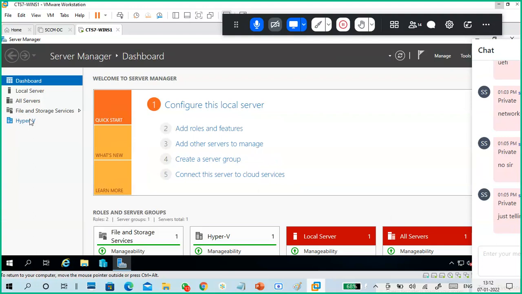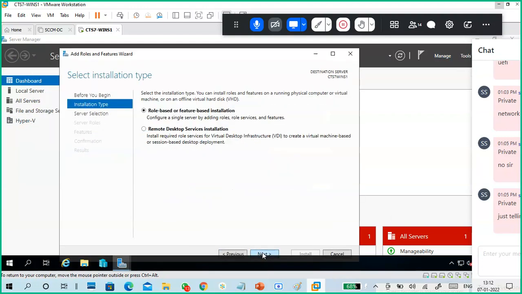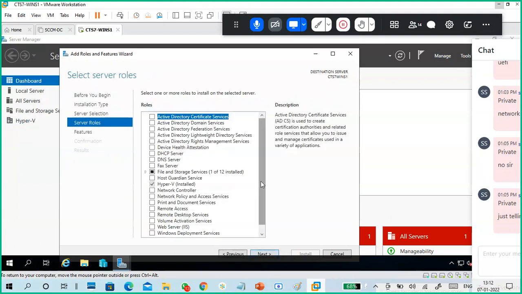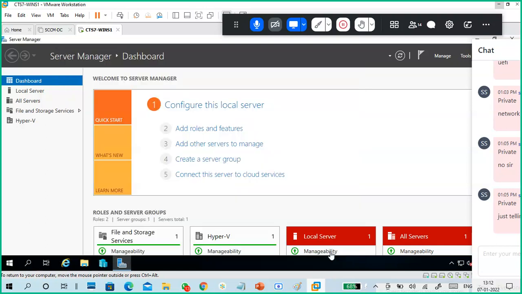So how do I install Hyper-V? I go to Manage, and it's very simple: Add Roles and Features, as you install any role. Same thing, next, next. This is Hyper-V. See, Hyper-V is already installed. It won't be highlighted if you don't add the three lines. Nothing is there inside; it's a pure Hyper-V, meaning no other services. So I install, next, install. It will restart two times. I already installed it, so don't worry.